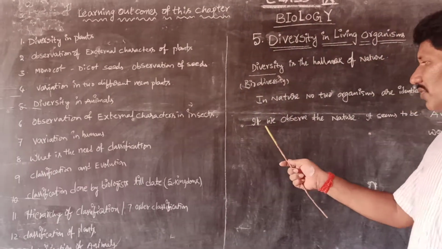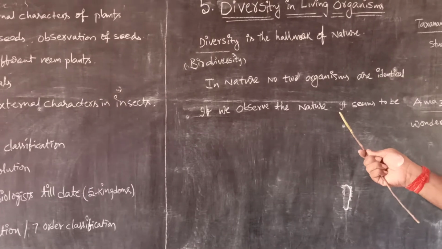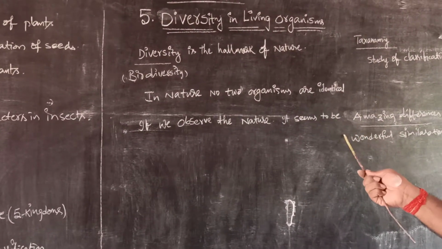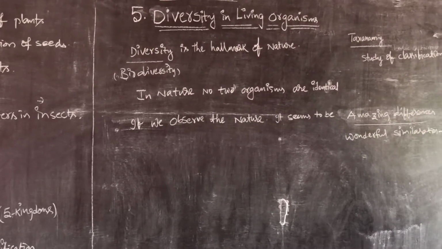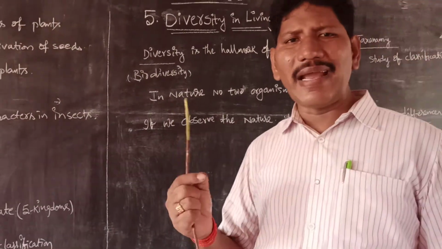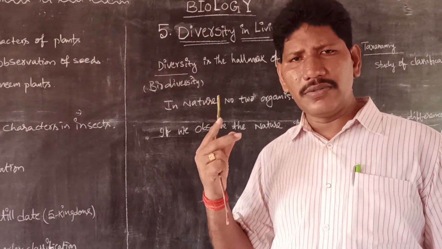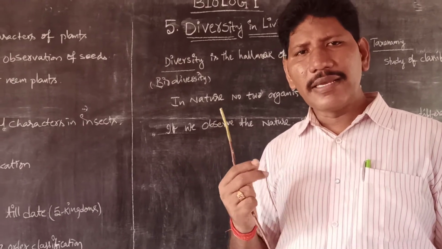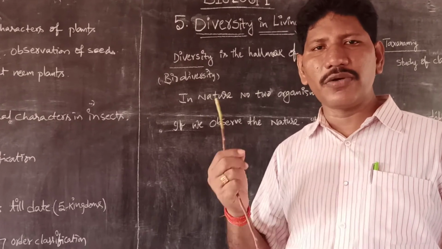But if we observe nature carefully, in a keen manner, it shows 2 things. One is amazing differences. We have amazing differences from minute to macro, from bacteria to huge animals like blue whales and elephants, and plants like coniferous plants, which we discussed in the 8th class story of microorganisms.